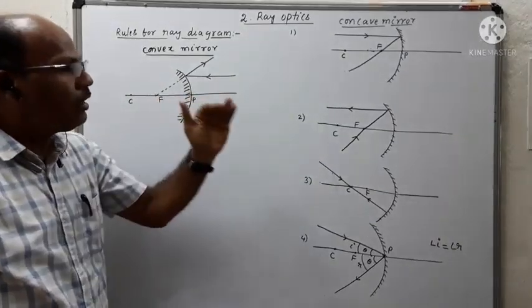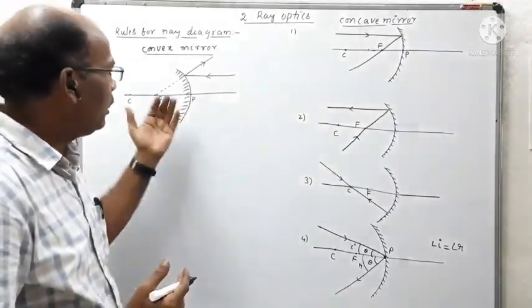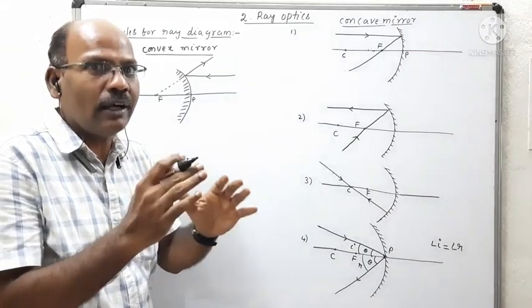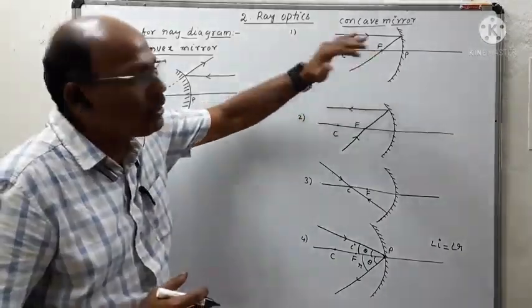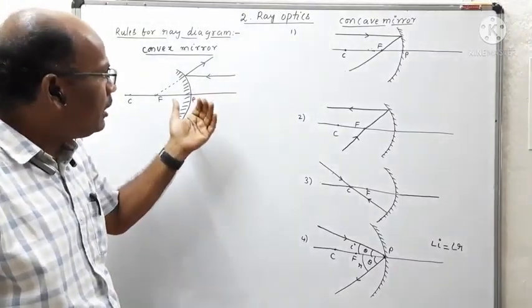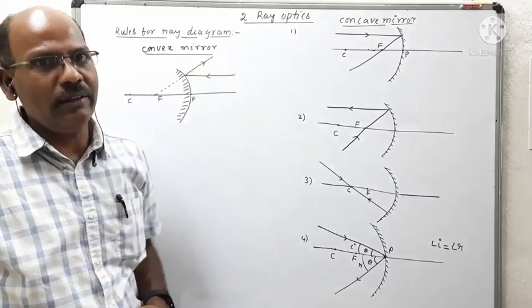In this case, we already defined the principal focus. What is principal focus? In the case of a concave mirror, it is the point at which all the reflected rays converge or meet. But in the case of a convex mirror, the rays appear to diverge from one point.